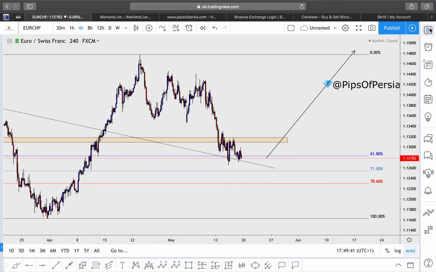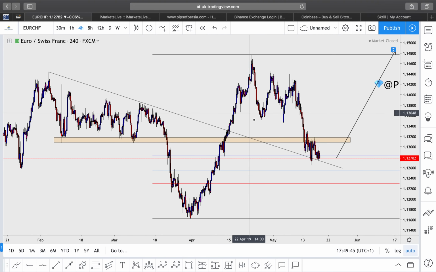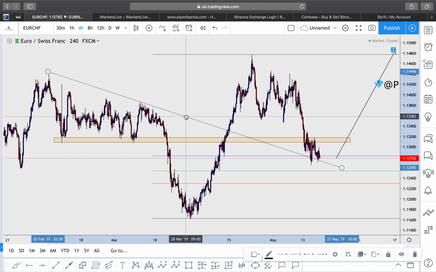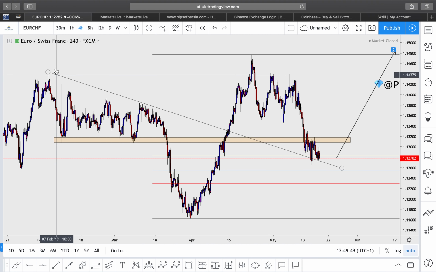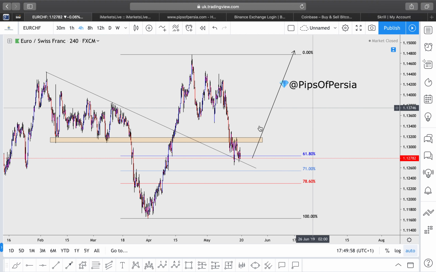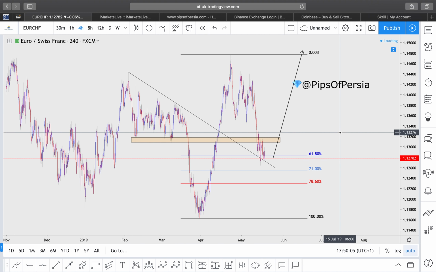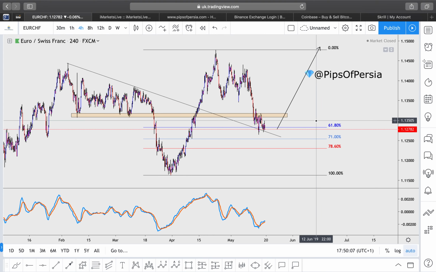Euro versus the Swiss franc. Very interesting setup. We do have this trend line over here that we have had 2 taps in the past, so one rejection of the trend line, second rejection, then we broke above it, and it looks as though we came back to retest the trend line on Euro CHF, and that has lined up with this Fibonacci over here. So I do believe this can make its way up.